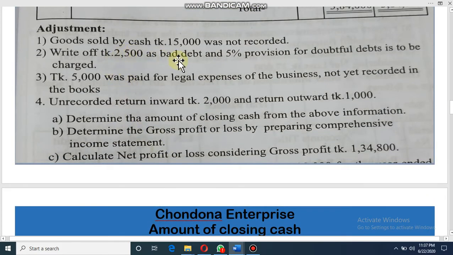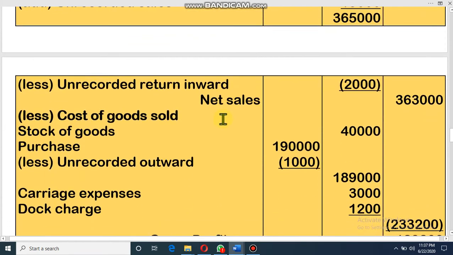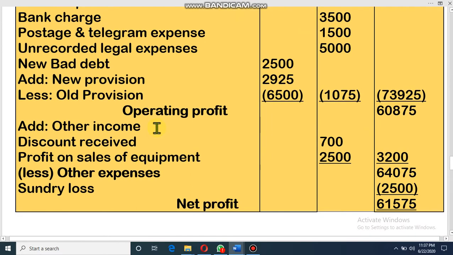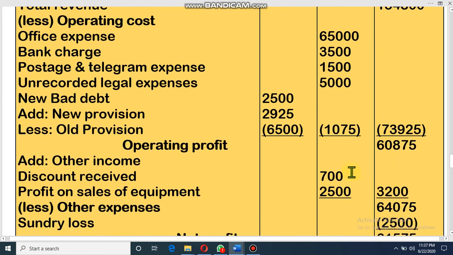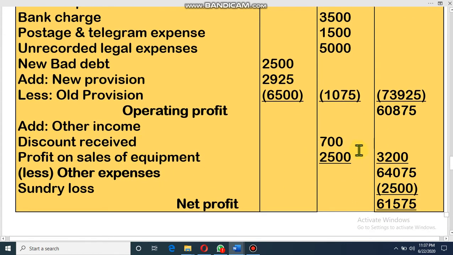Write off 2,000 as bad debt, that means this is new bad debt, and 5% we have to make provision on debtors, that means from debtors we have to subtract this one, and then calculate 5%, then it will be new provision. Look at the math. Bad debt, new provision, then old provision minus, then it will be operating expenses. Then other income, discount received, I have told you, profit on sale of equipment, other income, then total other income, we have to add it.